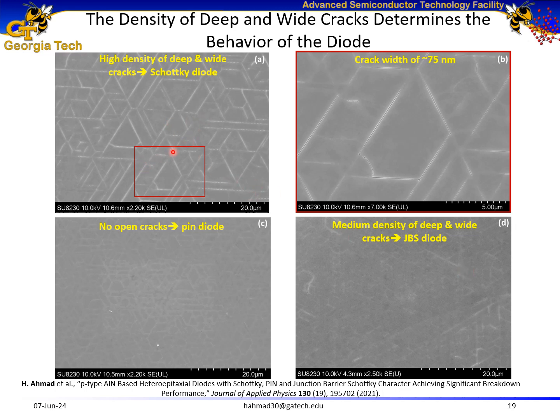High density of deep and wide cracks resulted in Schottky behavior. Films with no open cracks resulted in pin diode behavior, and films with medium density of deep and wide cracks resulted in junction barrier Schottky behavior.